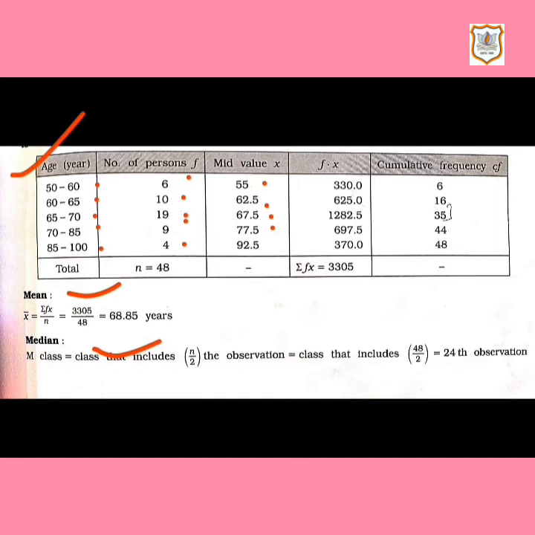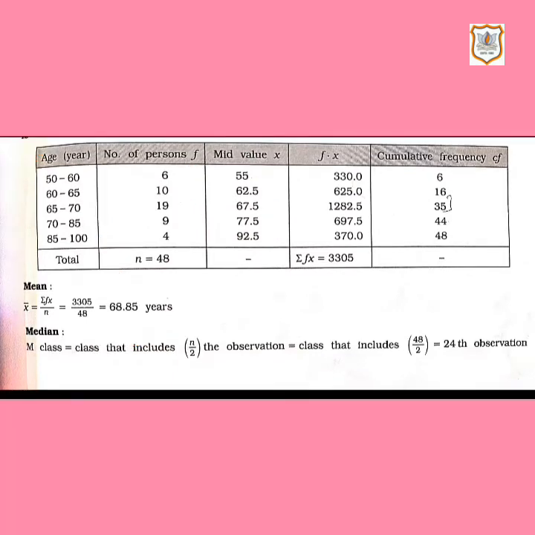Then 77.5, and 85 to 100, the mid value is 92.5. Now we have to find fx. Why do we need to find fx? Because it will be helpful to find mean, and here you can see f into x column will be fx.